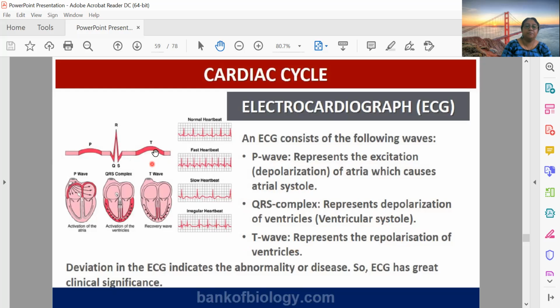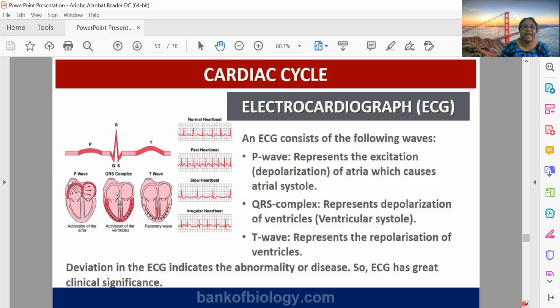Okay. So there is a polarization. That means a specific potential difference is disturbed, and the atria and ventricle are showing systole. Okay. So if the peaks are too close to each other, like here you can see, you can say the person is having a faster heartbeat. And if it is slow, with peaks very distant from each other, it is a slow heartbeat. If there is no specific interval between the peaks, you can say the person is having arrhythmia.